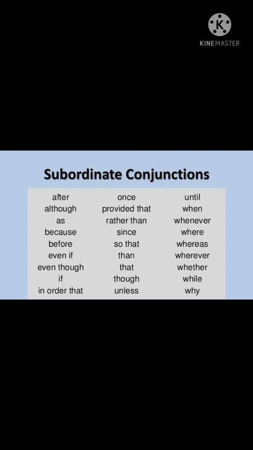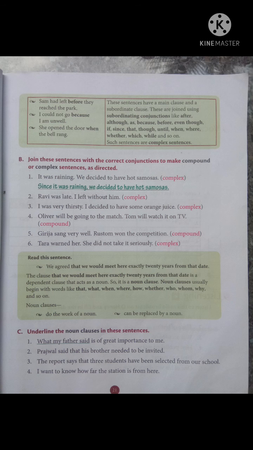Then when we have a big sentence which is a combination of a main clause and a subordinate clause, joined by subordinating conjunctions, then it is known as a complex sentence. First, simple sentence is only one main clause. Compound sentence is a combination of two main clauses with a coordinating conjunction. And complex sentence is a combination of a main clause and one or two subordinate clauses with subordinating conjunctions. Now let's have a look at the examples of complex sentences.